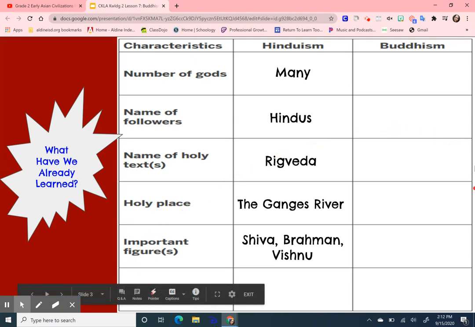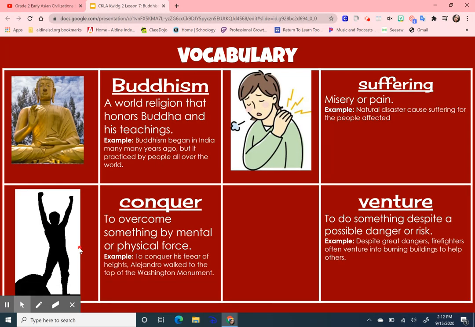For today's lesson, you will be comparing and learning about the important facts on the religion of Buddhism. Let's go over today's vocabulary. We are focusing on Buddhism, a world religion that honors Buddha and his teachings. For example, Buddhism began in India many years ago, but it is practiced by people all over the world.